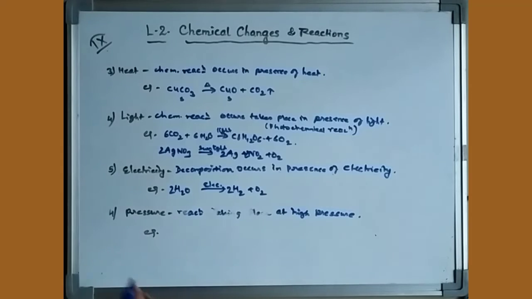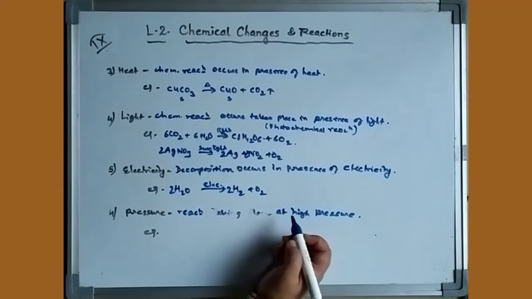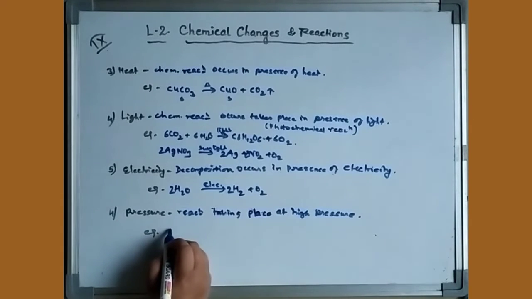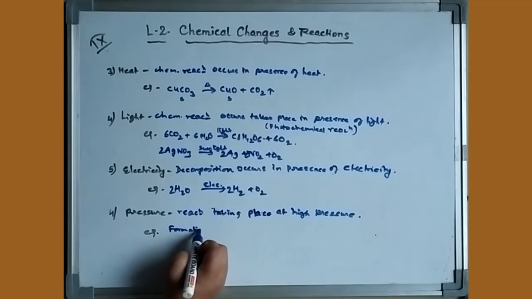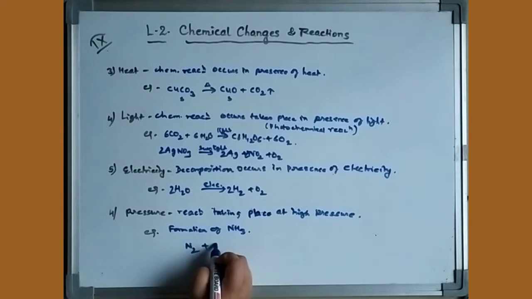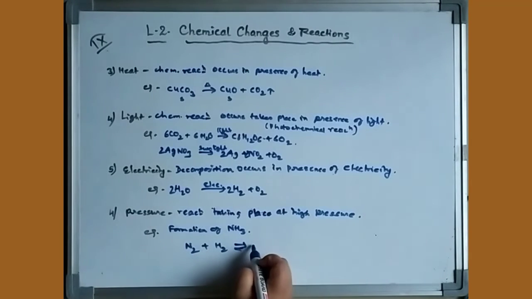Now coming to another exceptional case, a few reactions take place at high pressure. Let us take an example: the formation of ammonia. N2 plus H2, nitrogen plus hydrogen, is a reversible reaction and gives ammonia.